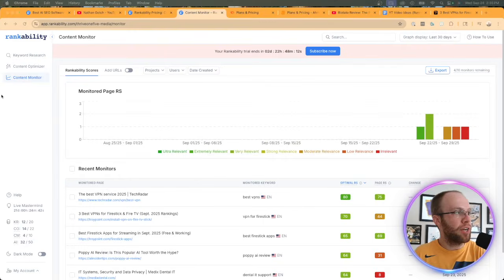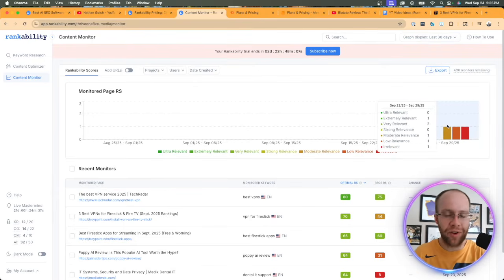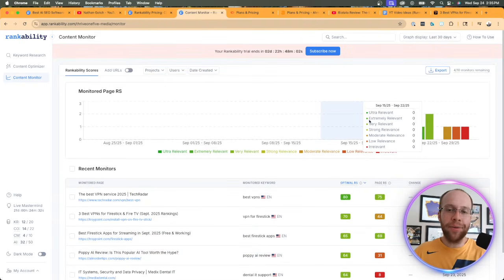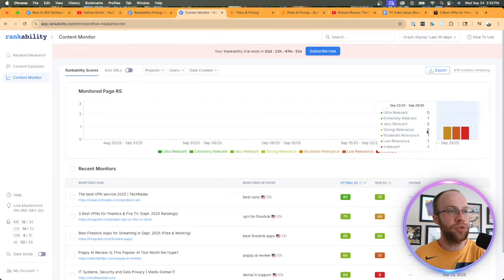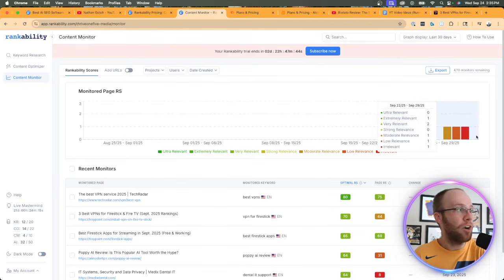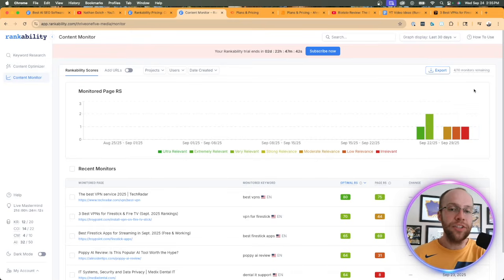So the last feature to cover on the left is called Content Monitor. This is a very useful dashboard. You'll notice I don't have a lot of data here because I really entered this only a few days ago. So as time goes on, this becomes a much more effective dashboard. And this really monitors your rankability score, which measures content quality and relevance. You'll notice some of these are in the green and then some of these are in the red. Green is good, red is bad. So if something is red on this content monitor graph, that means it's probably worth going in and checking that particular piece of content as an update is probably warranted here.